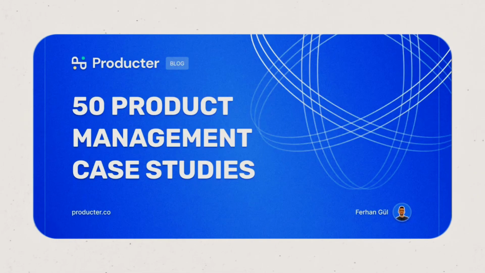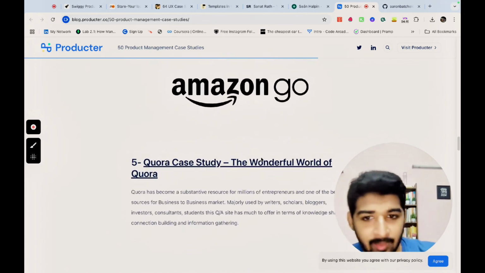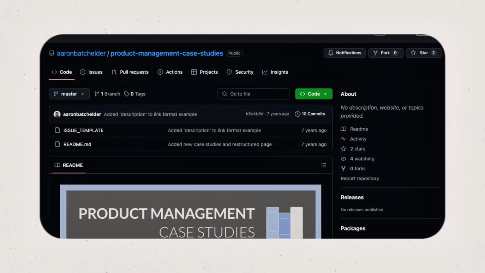The next in the list is Product 50 product management case studies. Here you can find the most popular case studies on Airbnb, Netflix, Amazon, all the top internet companies, and understand from them. The last one in the list is